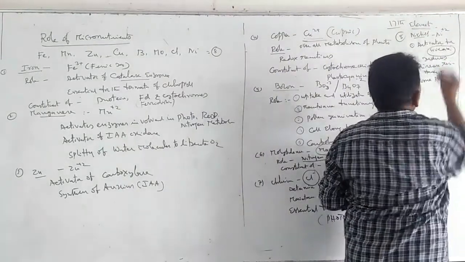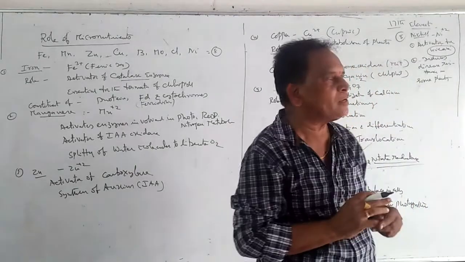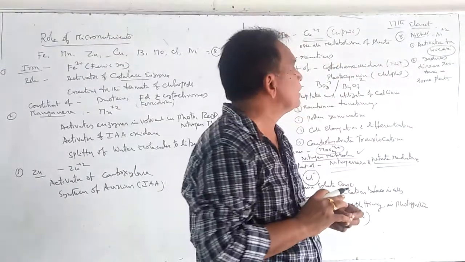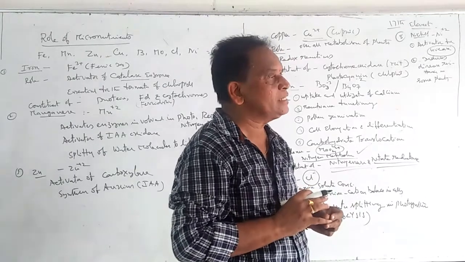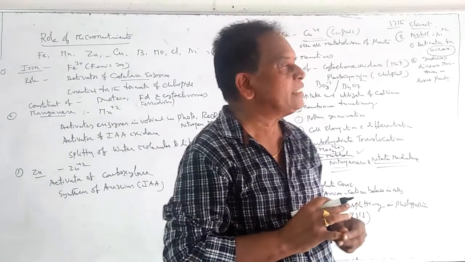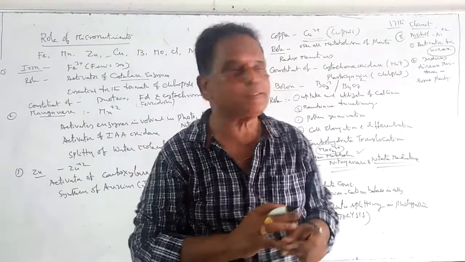Urease is an enzyme for the formation of ammonia. That urease is activated by nickel, and it is an important enzyme which takes active part in nitrogen metabolism.